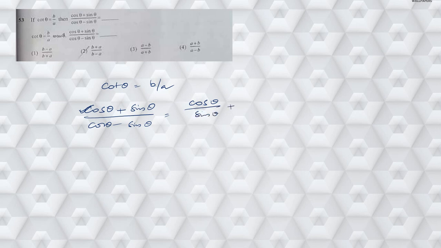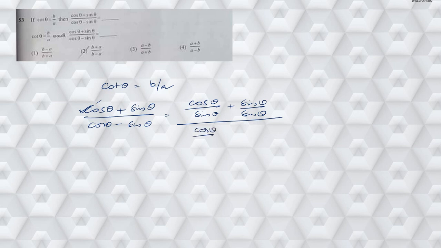Next, moving on to question number 53. Cot theta is given as b by a. Now he's asking me to find out cos theta plus sin theta by cos theta minus sin theta. Now from this, in the numerator, if I want to make this cos theta as cot theta, then I need to take sin theta as common, or divide both numerator and denominator with sin theta. Then what I am going to have is cos theta by sin theta plus sin theta by sin theta. What I am doing is dividing each and every term of numerator and denominator with sin theta.